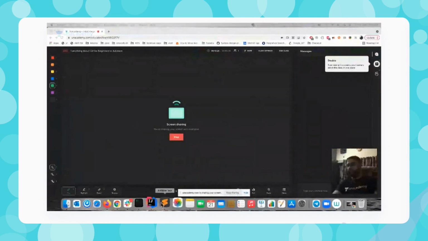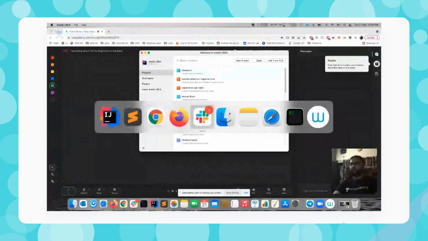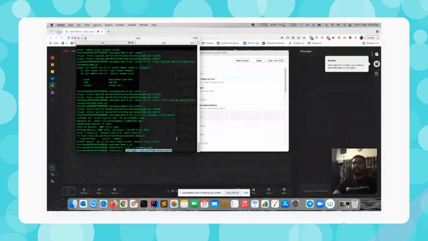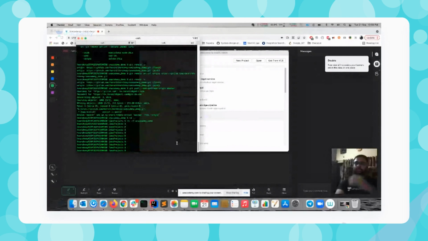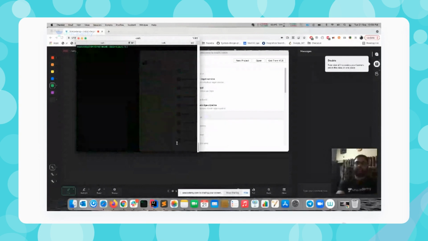Now let me open one terminal. Maybe I can open IntelliJ IDEA, or maybe the terminal. I will be demoing all the things through a terminal. Let's start with clearing the terminal.